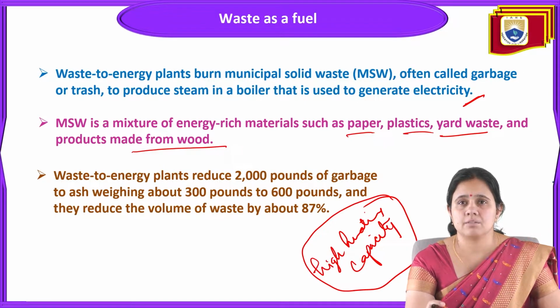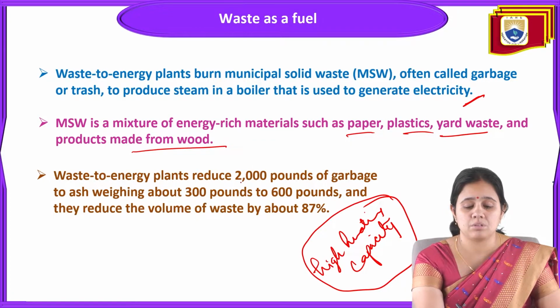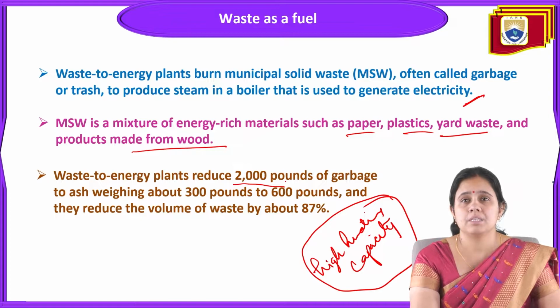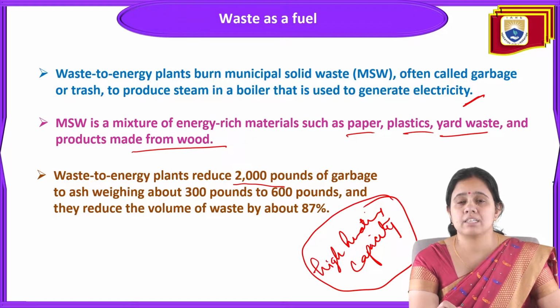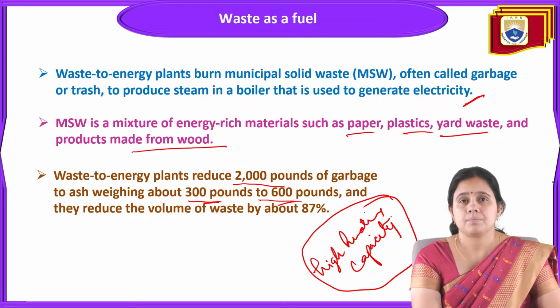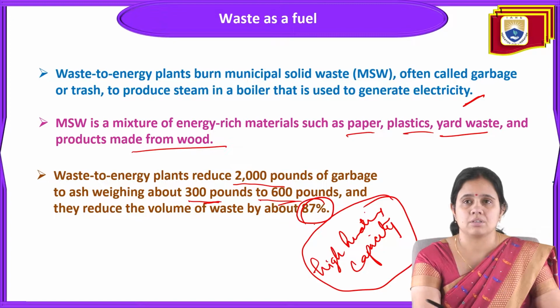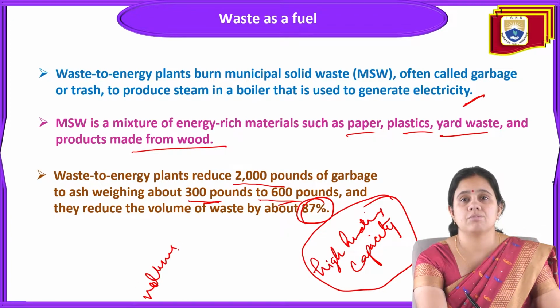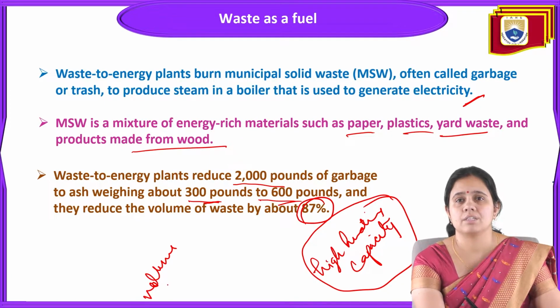Next, waste to energy plants reduce up to 2000 pounds of garbage to ash weighing around 300 to 600 pounds, and they reduce the volume of waste by about 87%. So one very important thing related to waste as a fuel is volume reduction.